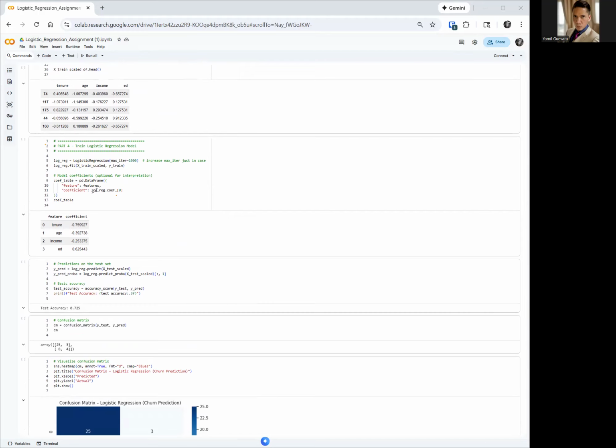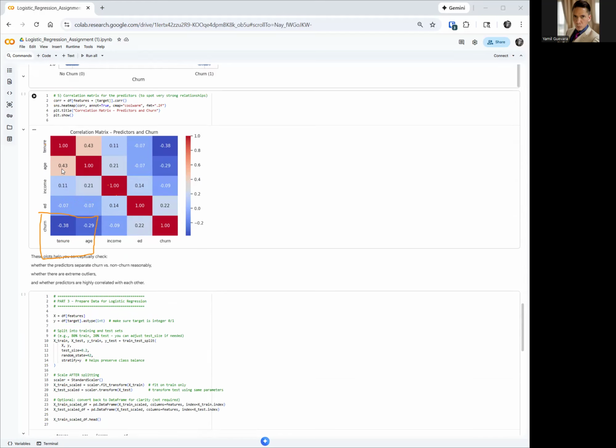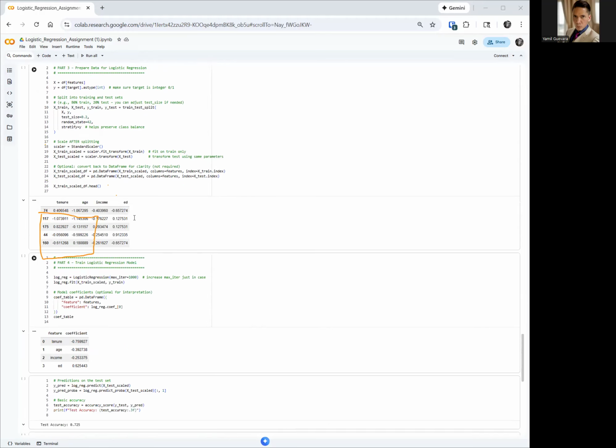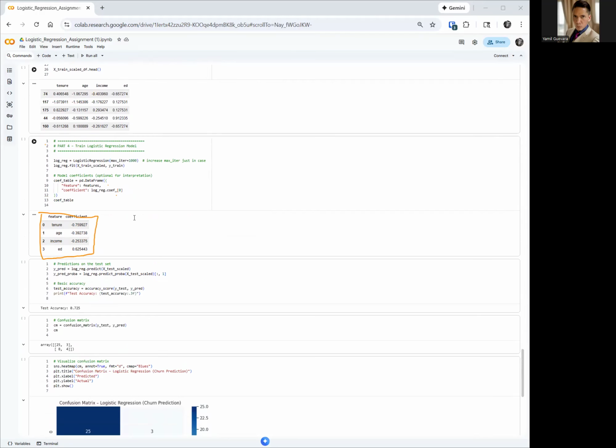Now, let's look at the coefficients. Remember that we said that age and tenure are kind of related. Is that true? Let's look here and see. For tenure, for every 1 unit of tenure, your churn is going to decrease by 0.75.